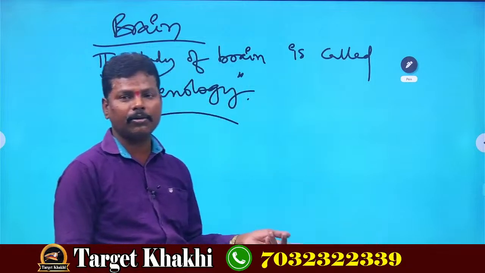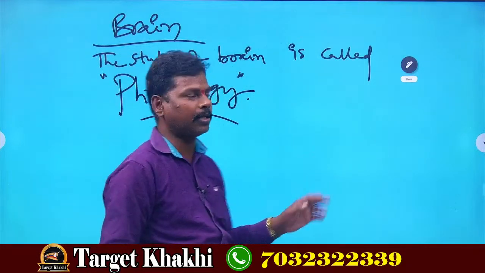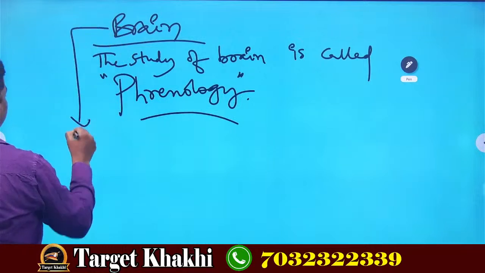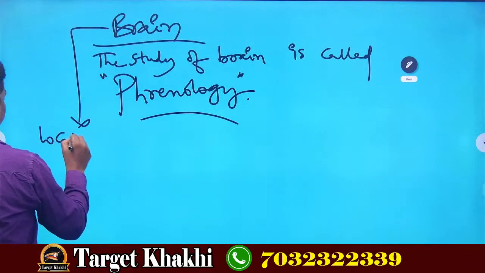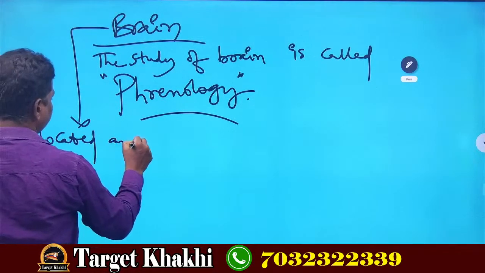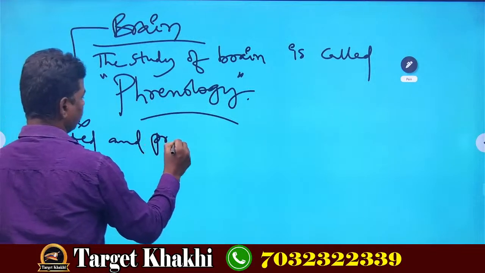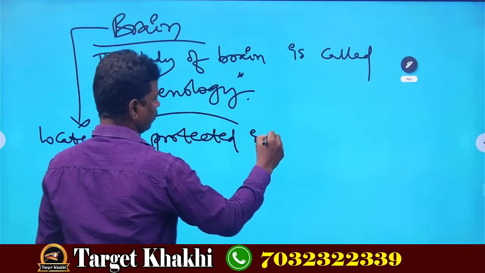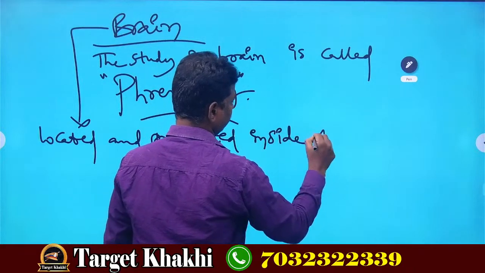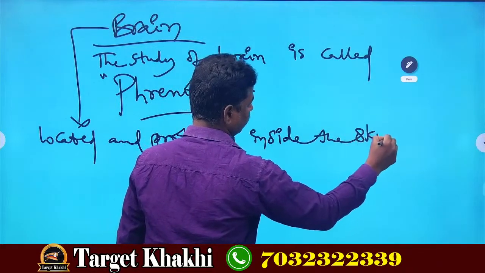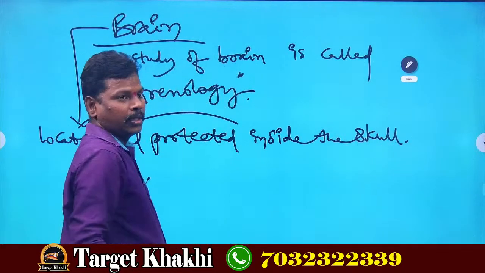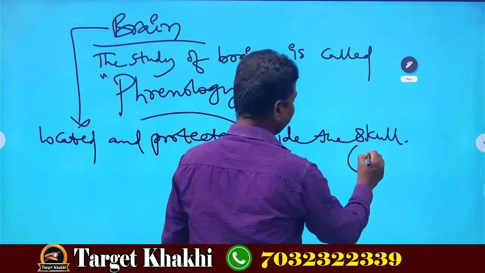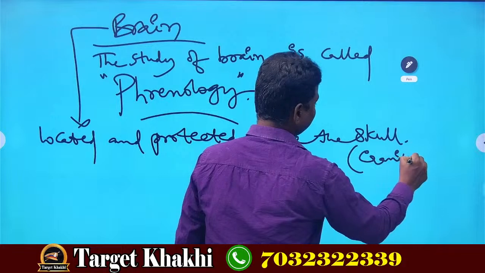So where is the brain located and protected? Inside the skull. Another name of the skull is cranium.